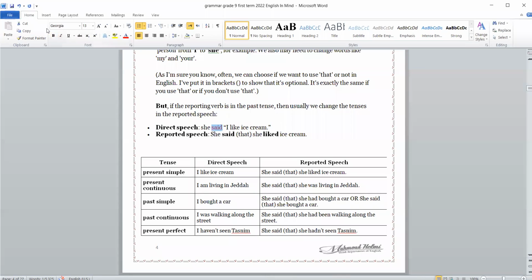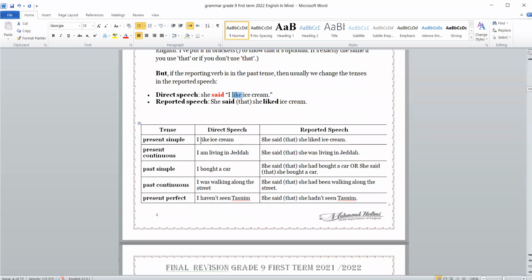Past. So once the introductory verb is in the past, I have to change the tense of that verb, like, to the past. Is it present simple? It will be past simple. I like ice cream. So it will be, she said that she liked ice cream.